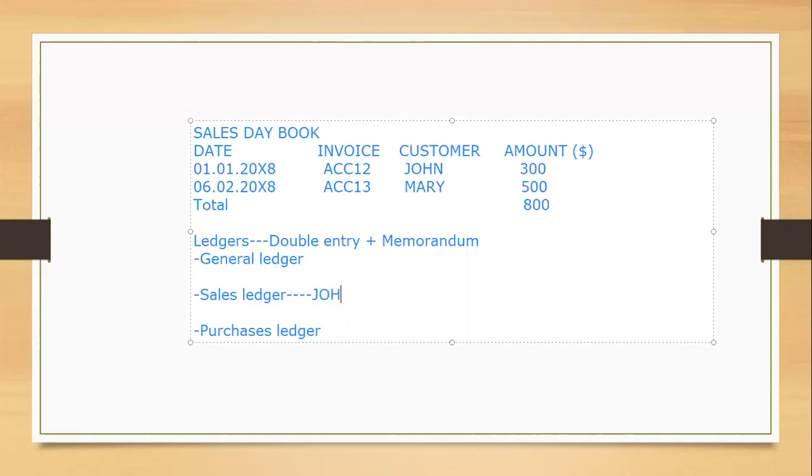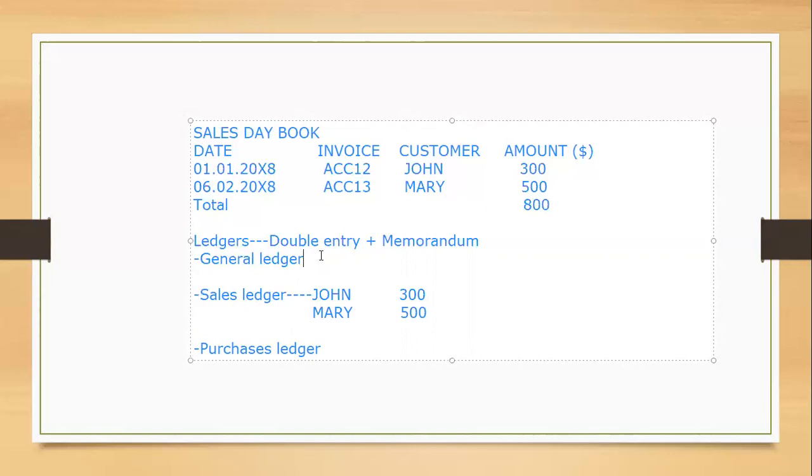It will incorporate the account for John, but also the account for Mary. So for John, it will show 300, as you see there at the top, and for Mary, it will show 500. But in the general ledger here, there is a sales ledger control account.